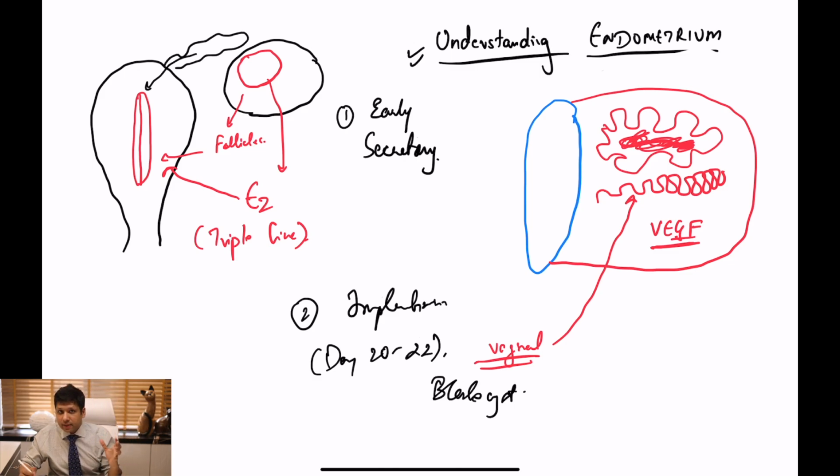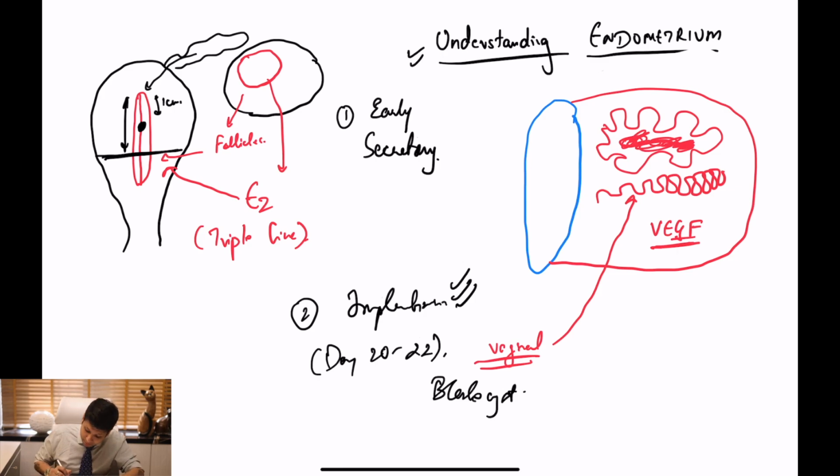Once it enters the uterine cavity, one must understand that the upper 2/3 of the uterus has the best changes as far as implantation is concerned. That is precisely why, when we do an embryo transfer in IVF, we always want to place the embryo at a distance of around 1 centimeter from the fundus, so that we can give this embryo the best chance of implantation. This is the logic for placing the embryo there, because the implantation changes are going to be the best in the upper 2/3 of the uterine cavity.